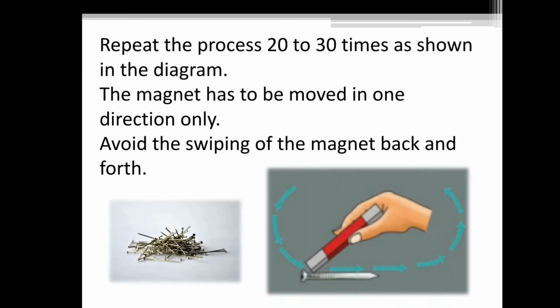Repeat the process 20 to 30 times as shown in the diagram. The magnet has to be moved in one direction only. Avoid swiping the magnet back and forth. You have to move only in one direction, and you have to keep the same pole that you are using to strike the iron nail.